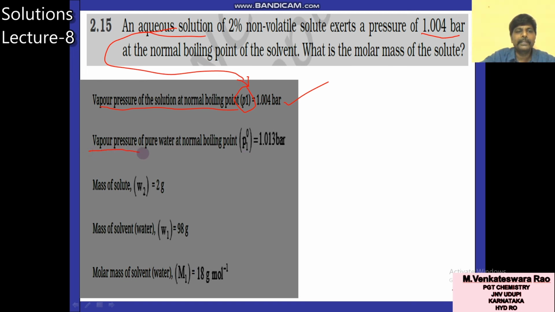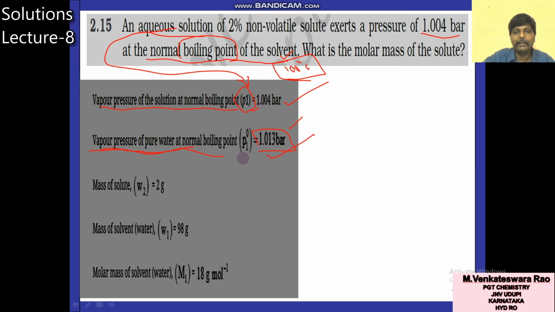Now the vapor pressure of pure water. Here in the question, is it given? No, pure water is not given. But the normal boiling point is given, the normal boiling point of the solvent. What is the boiling point of the solvent, water? That is 100 degrees centigrade. At the normal boiling point, the vapor pressure of liquid is equal to atmospheric pressure. What is the atmospheric pressure? 1.013 bar. So the vapor pressure of pure water at the normal boiling point is equal to 1.013 bar.